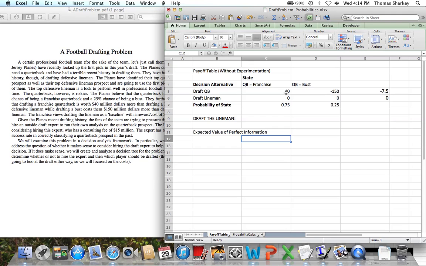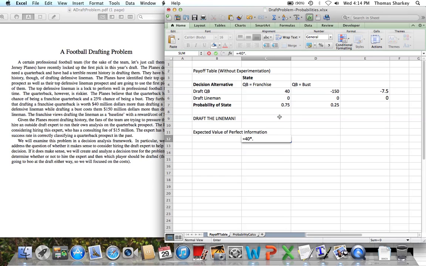Then we can make the best decision for that state. So our expected value of perfect information is going to be, if we are in state franchise, we're going to get a reward of $40 million. We're going to draft the quarterback if we are guaranteed that the quarterback's going to be franchised.